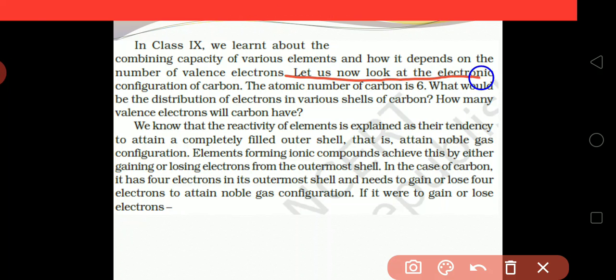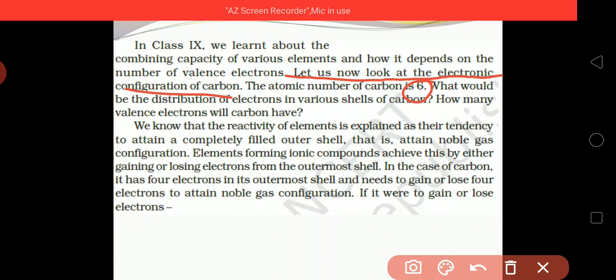Let us now look at the electronic configuration of carbon. Now we will see the electronic configuration of different structures and the bonding of carbon with other elements. The atomic number of carbon is 6. What will be the distribution of electrons in the various shells of carbon? How many valence electrons will carbon have?